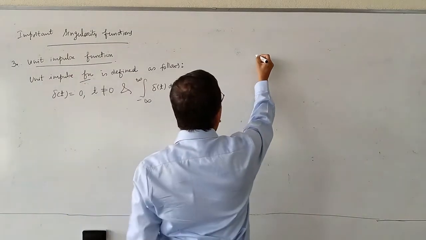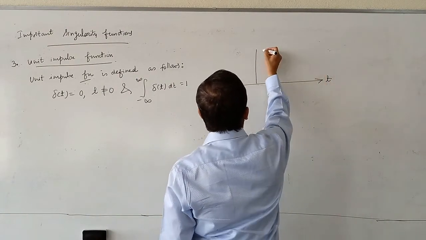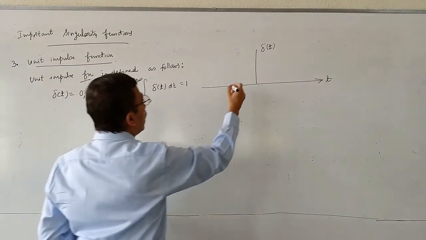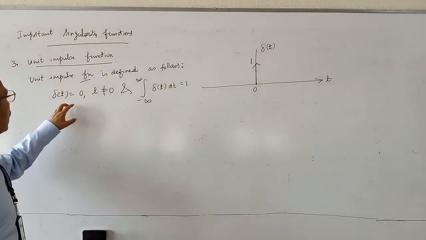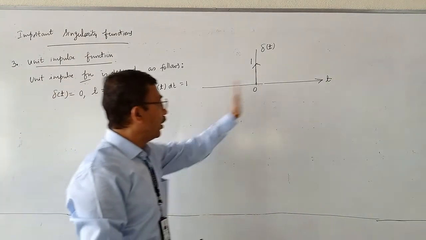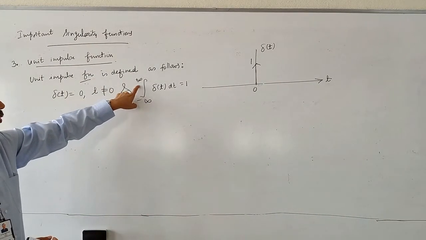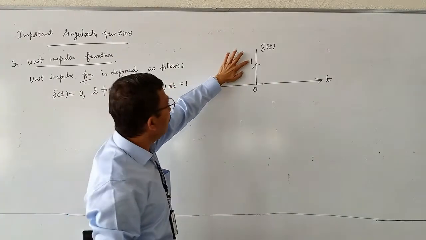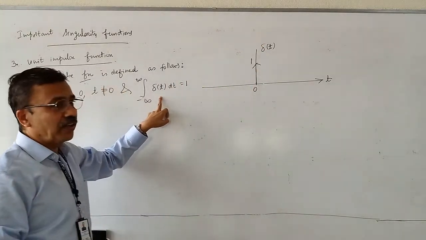Let me make a sketch of it. X axis is time, y axis is delta of t. Delta of t is 1 at t equal to 0. See, delta of t equal to 0 when t not equal to 0 means delta of t is absent everywhere. It is present only at t equal to 0. Integration from minus infinity to plus infinity, delta of t dt is equal to 1. Please note that this 1 does not represent the amplitude of the impulse. It represents the area under the impulse.